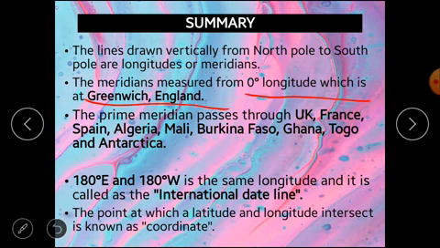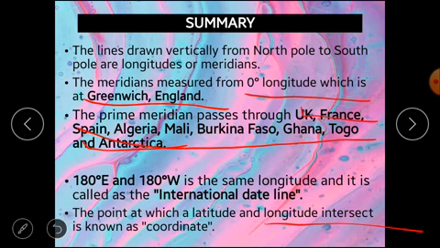And the prime meridian passes through these countries, and the 180 degrees east and 180 degrees west is the same longitude, and it is called the international date line. And the point at which a latitude and a longitude intersect or meet each other is called the coordinate that helps us to find a location or any place or point on earth.